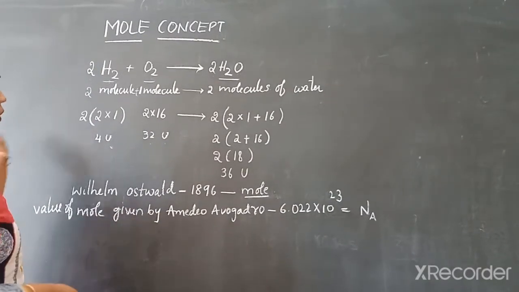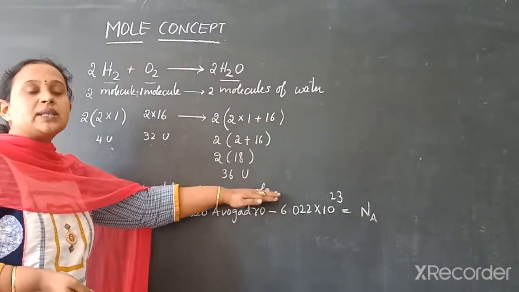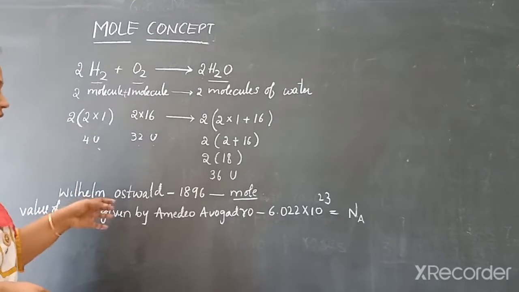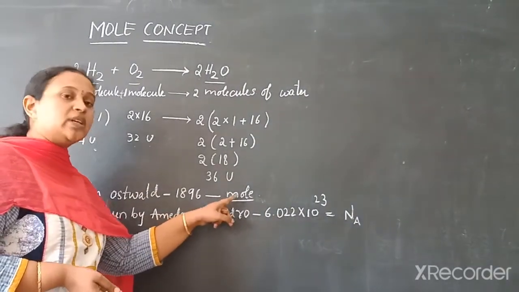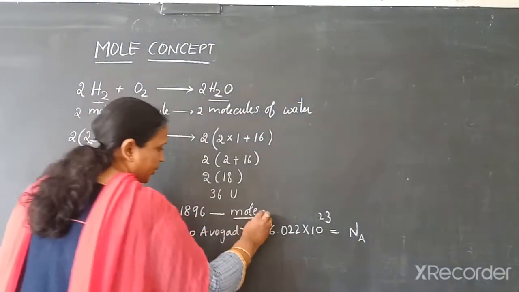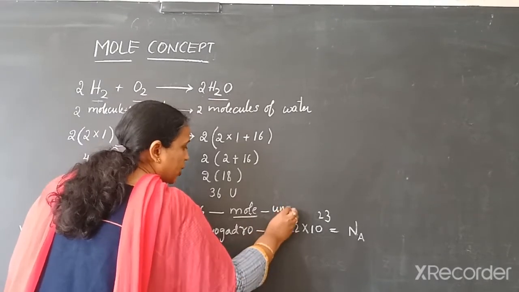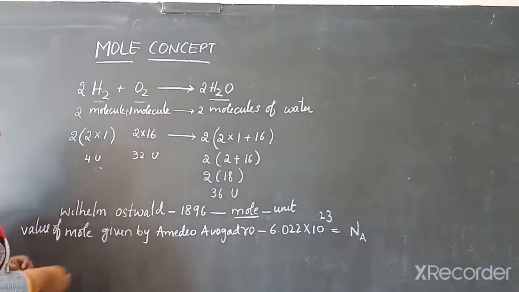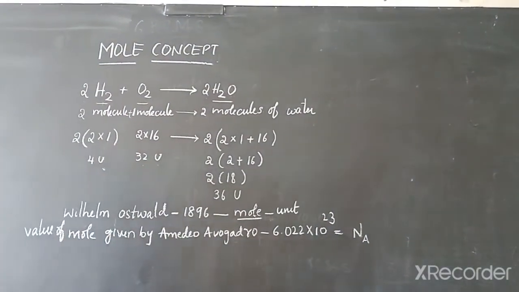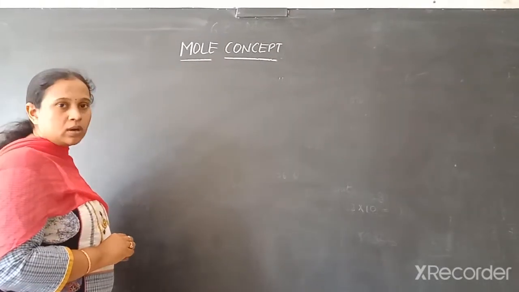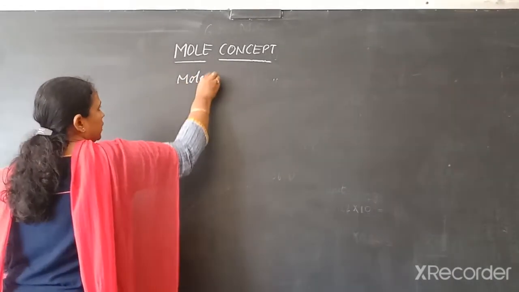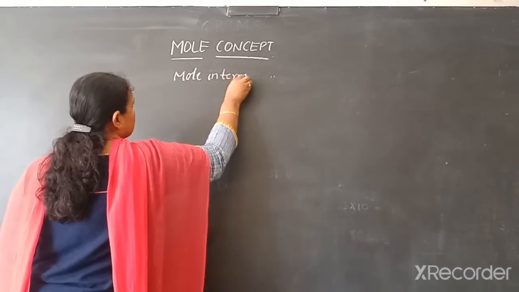Now, what is mole? Mole is nothing but simply a number. If you want to express any substance in terms of quantity, the word mole is used. This mole is known to be a unit. We are using the unit mole for representing quantity of any substance. Now we will learn mole concept in terms of number.